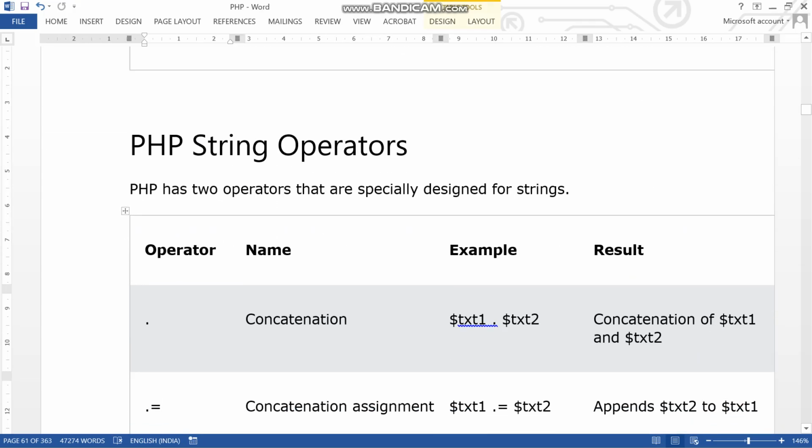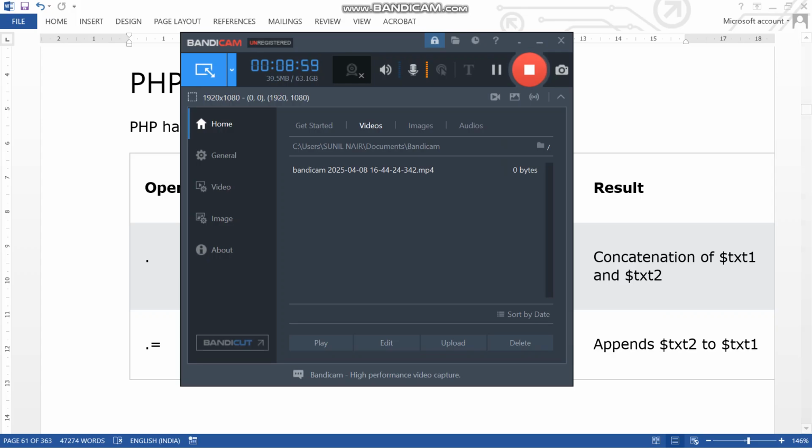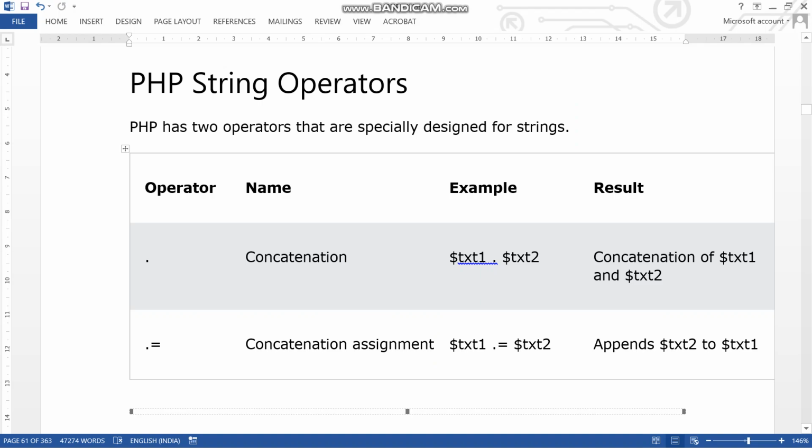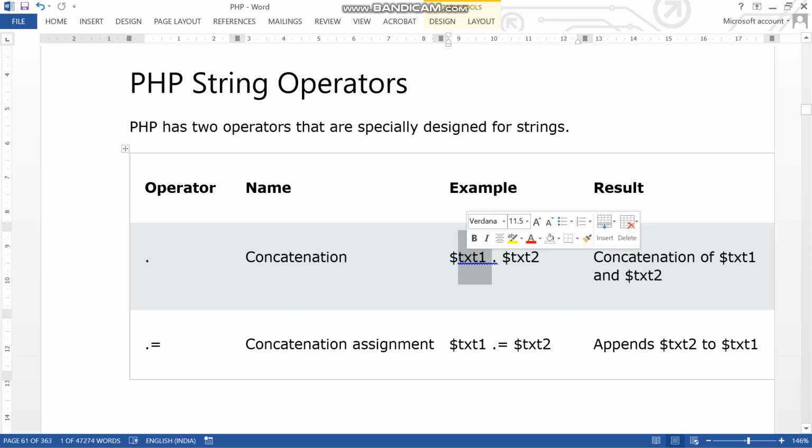PHP string operators. Same as the arithmetic operators, now these are string operators. Concatenation: in previous videos we saw that with a dot we can concatenate two strings. Two strings will get concatenated, and if you want to print them you can directly use echo, or assign them to one more variable with equal to and a variable name.